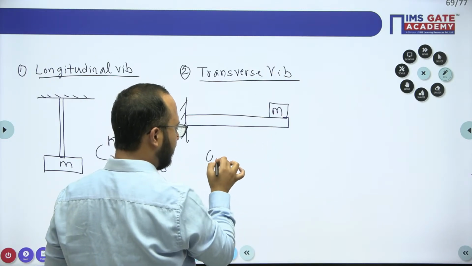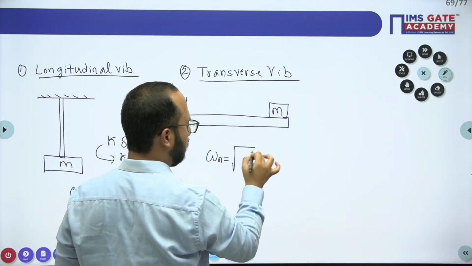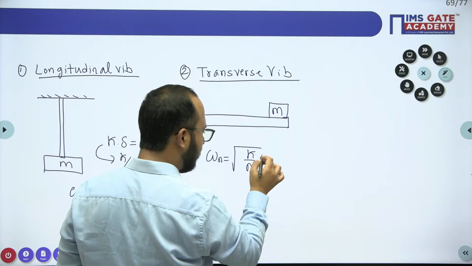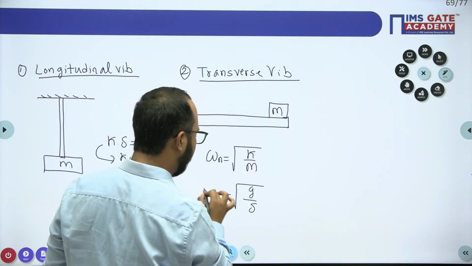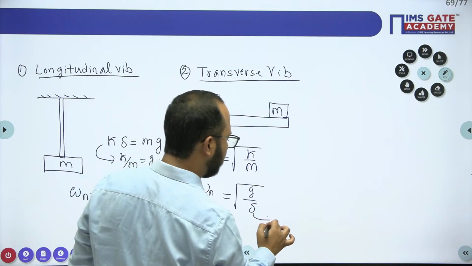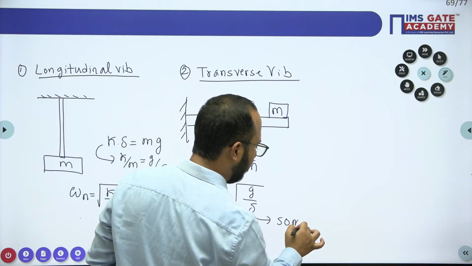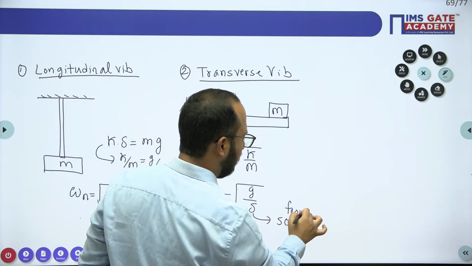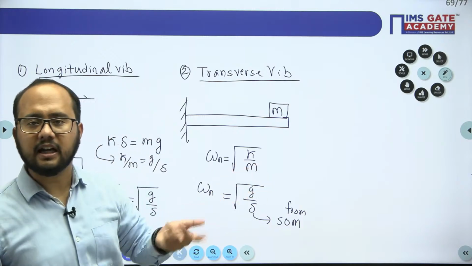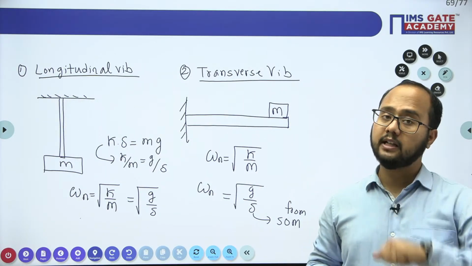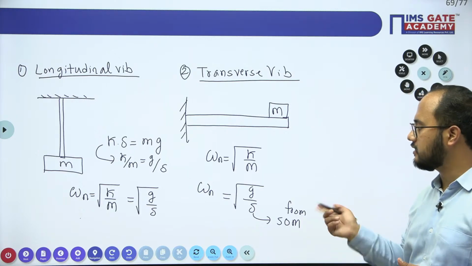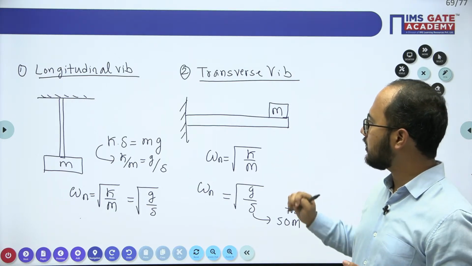Again, in this formula you can use K by M, but instead of using this formula we will use g by delta, because the delta value will be calculated from strength of material. Let's suppose the point load for the cantilever, what is the formula? WL cube by 3EI, that is the formula we have. So that is the transverse vibration.